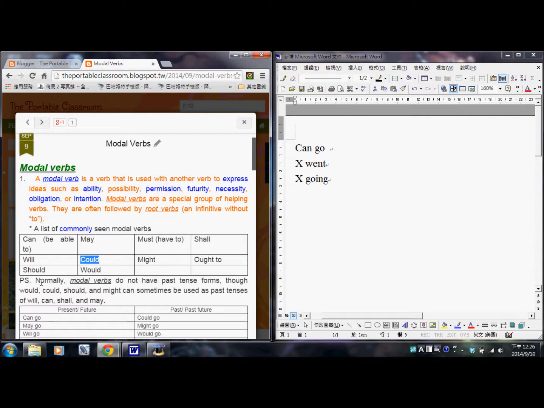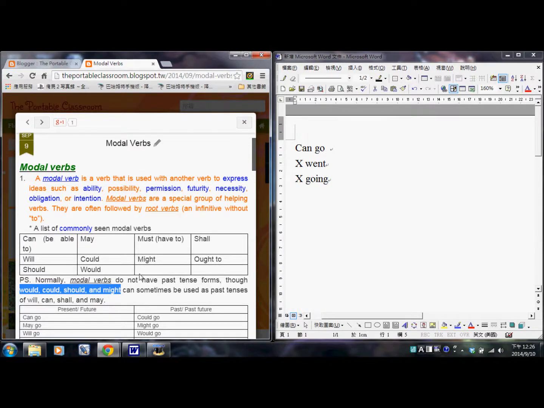Now P.S. Normally modal verbs do not have past tense forms. Notice this. Though sometimes would, could, should, and might can be used as the past tenses of will, can, shall, and may. When these words function as the past tenses, they are being used as mere helping verbs, as simple helping verbs. Now we'll get into the details in the later chapters.